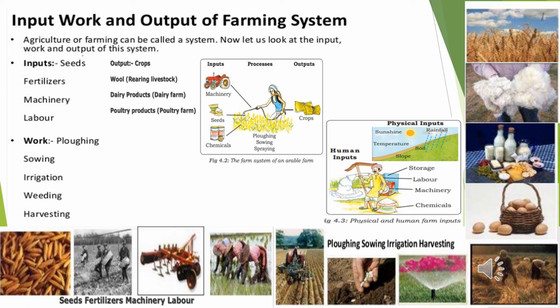So here you can see it's clearly given what are the inputs and what are the outputs. And in the process, we have the plowing, sowing, irrigation, weeding, and harvesting. So thus agriculture becomes a farming system.